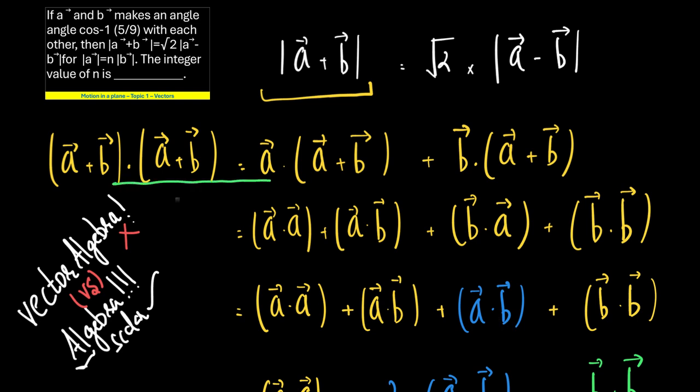There is one identity used here, another one used here, and I have made use of a third identity here. So B dot A is equal to A dot B, and it can be replaced.